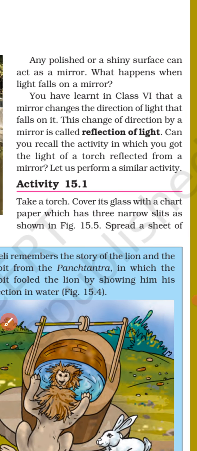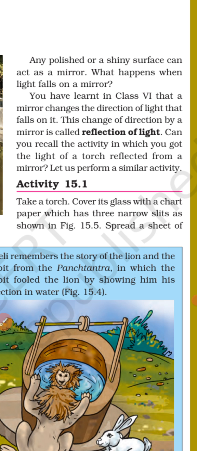Any polished or any shining surface can act as a mirror. And what happens when light falls on a mirror? When light falls on the mirror, the mirror will send the light back.